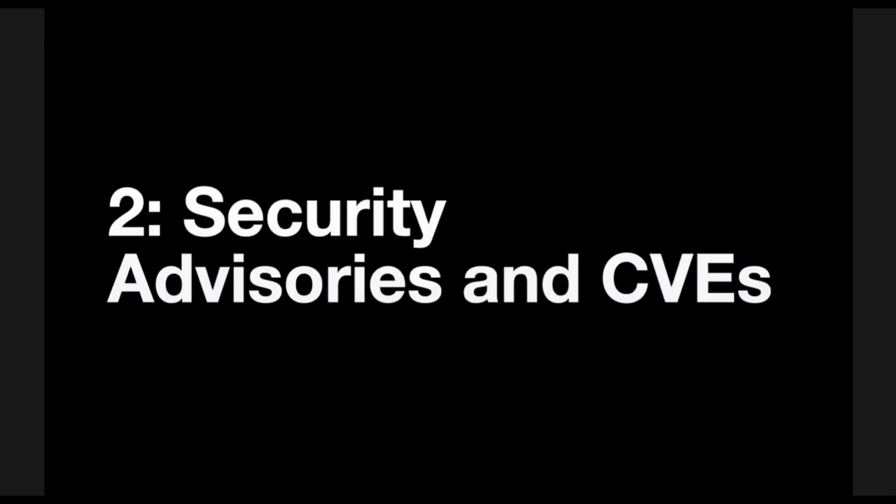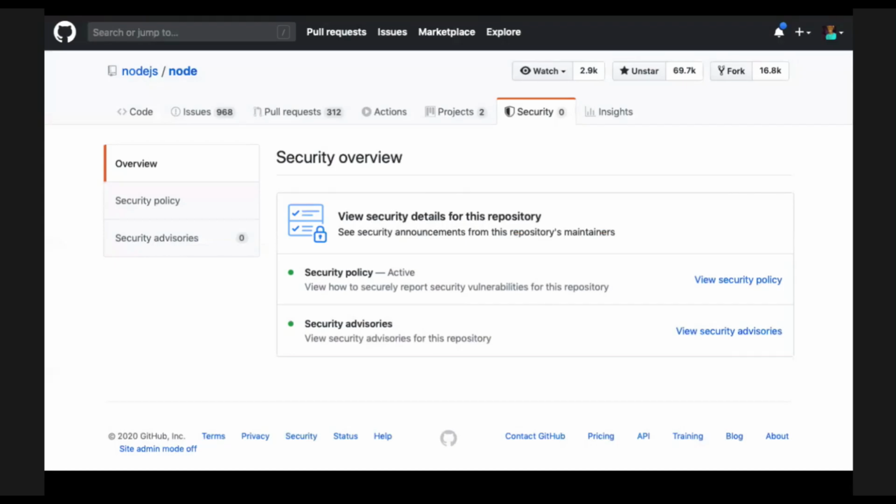Next, security advisories and CVEs. Again, another thing that's been mentioned all day, but it is a top feature. It's a big deal. GitHub has 50 million developers worldwide. It is our duty to provide features like this for our community. So if you want to start enabling security policies on your repo, definitely check out the security tab, talk to the PM team, talk to support to get your repos enabled today.